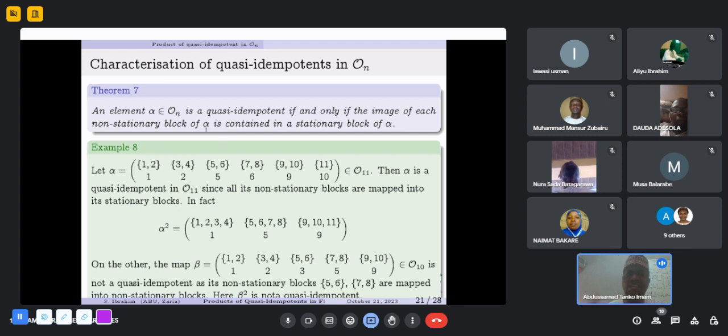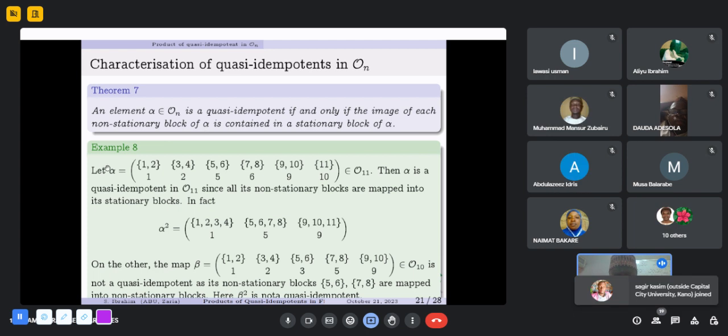That is, given a map, if I see that all the non-stationary blocks of alpha are mapped into stationary blocks of alpha, then that map is a quasi-idempotent. That is, when I square that map, I obtain an idempotent. So we now give an example.